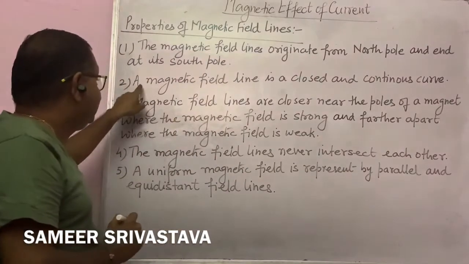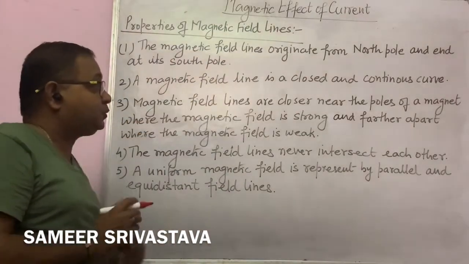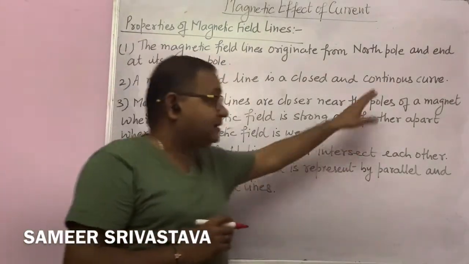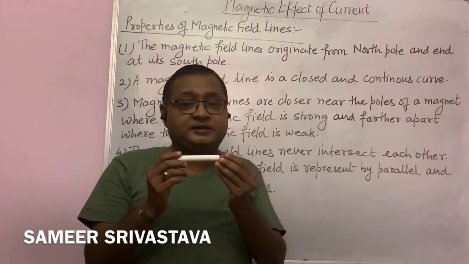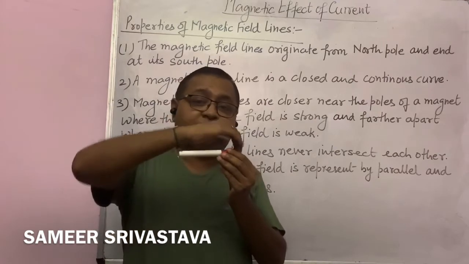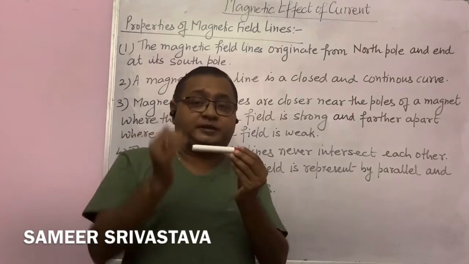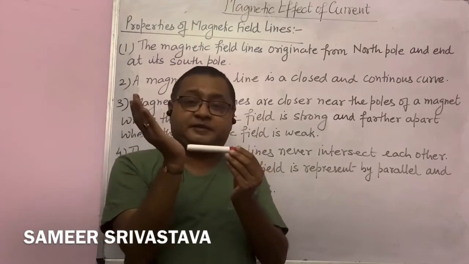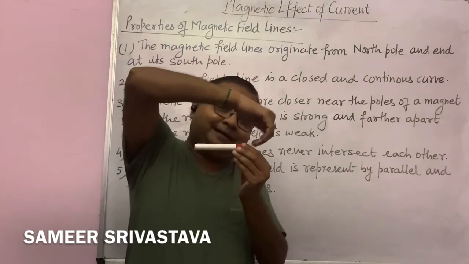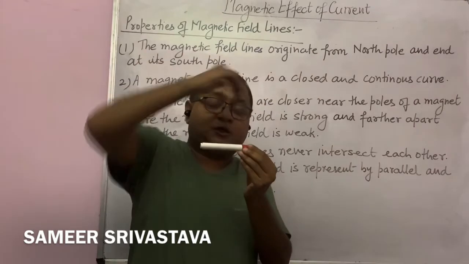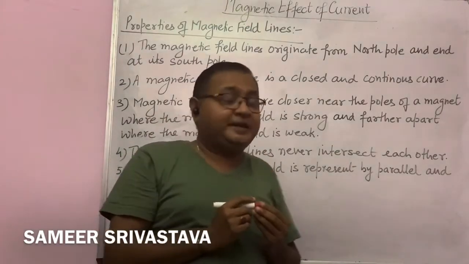The second property is that magnetic field lines are closed and continuous curves. They do not break between the north and south pole. If a field line originates from the north pole, it ends at the south pole. It is never broken.